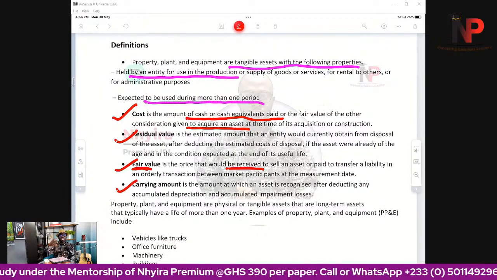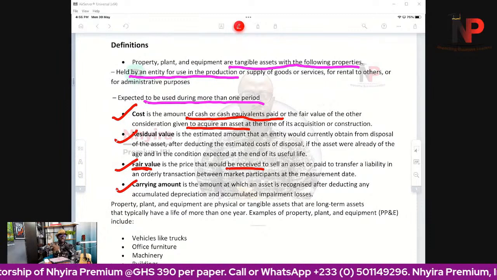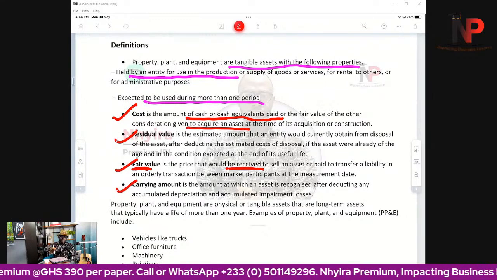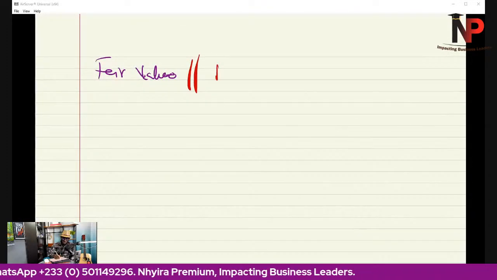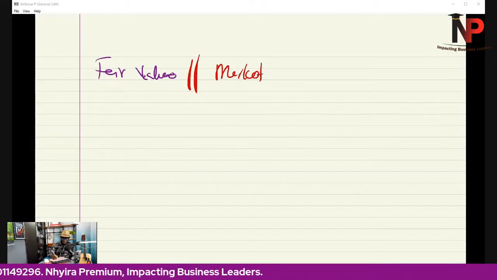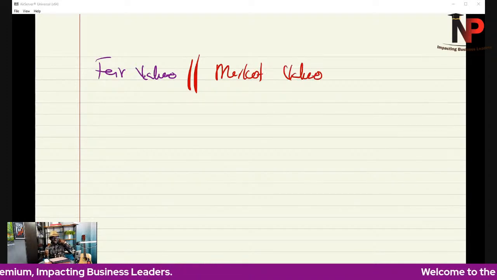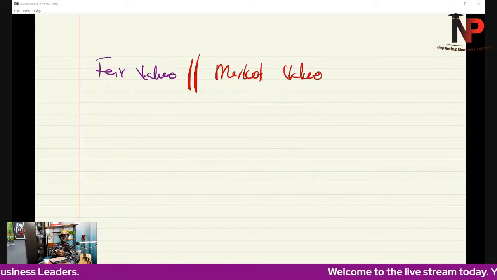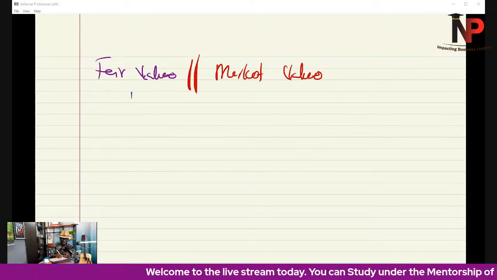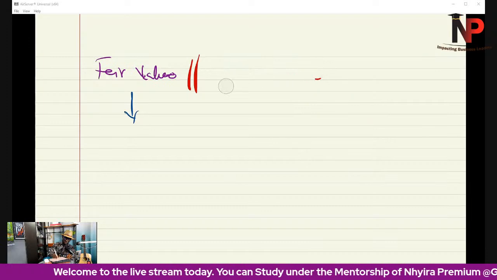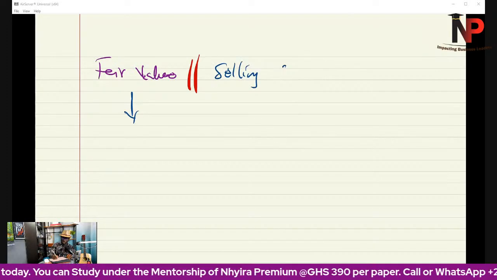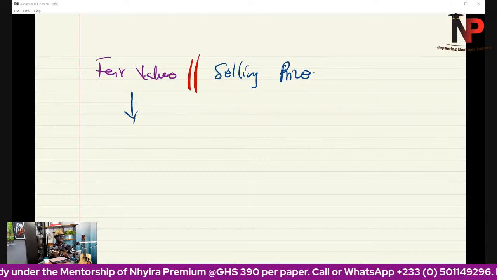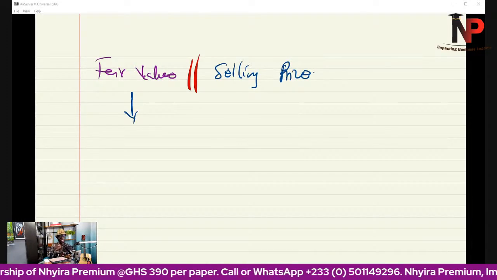So how much will we get if we exchange this asset? That is the fair value of the asset. Now you have to be careful because it is not always that the fair value will be the same as the market value. Sometimes there will be a difference between them due to related party transactions. Fair value and the selling price may not always be the same,